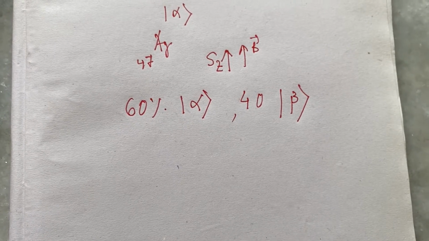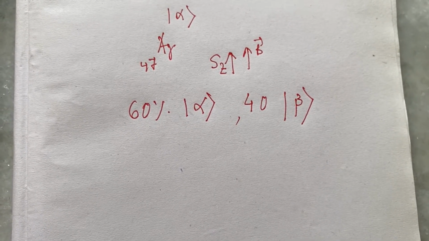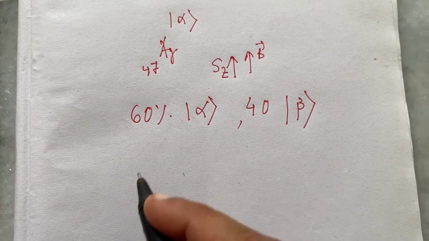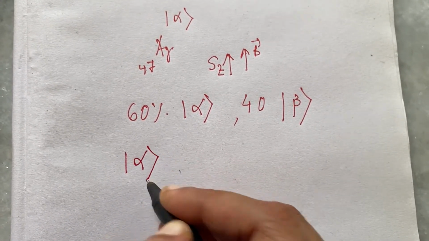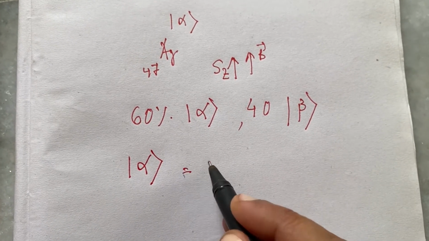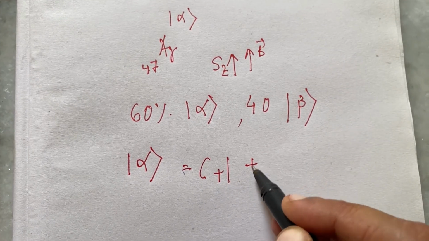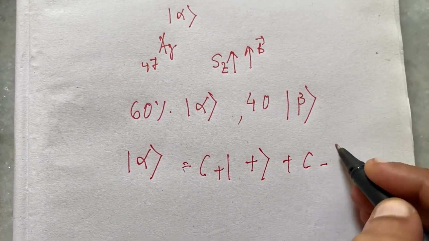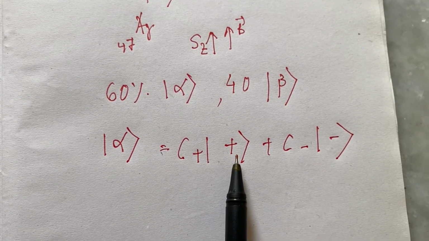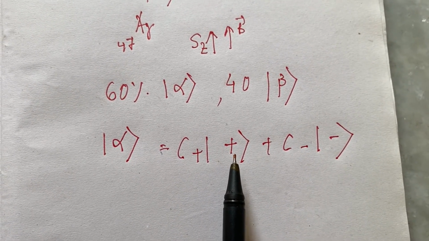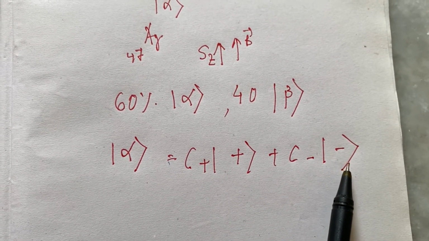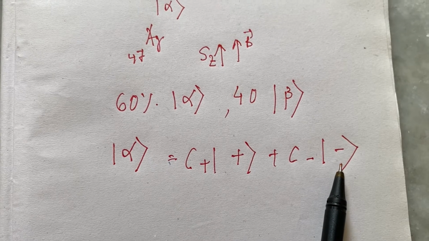So for that system, the most general state ket for an electron, which is a spin half system, can be written as: some electrons are aligned parallel to the field, some electrons are aligned anti-parallel to the field.